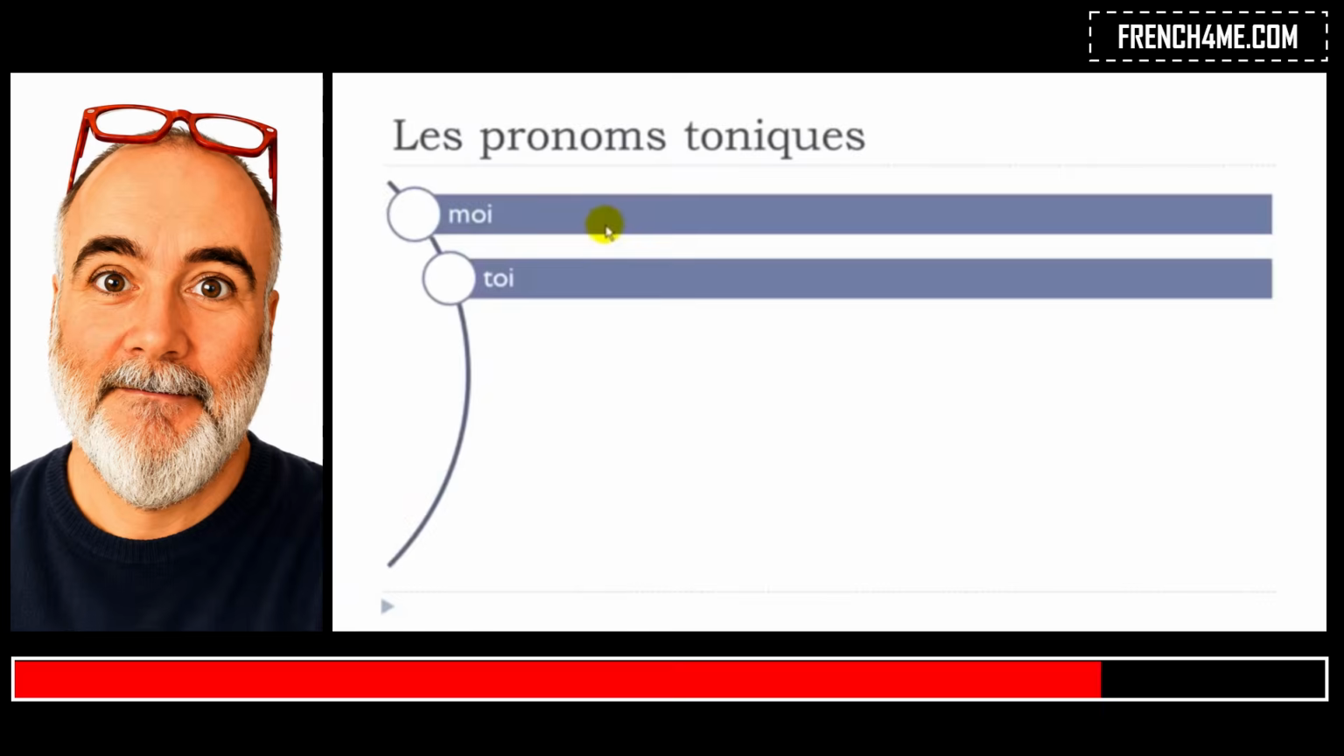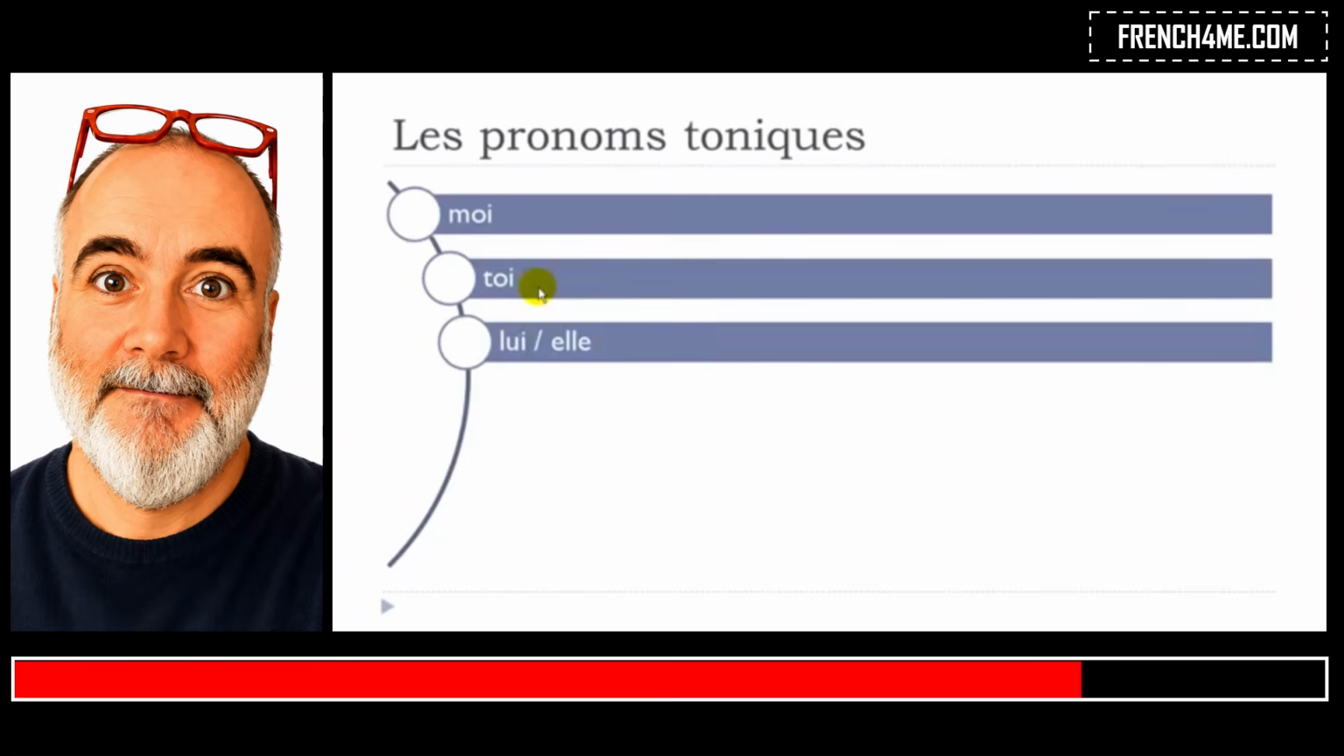And then you get toi, toi. For the masculine form, we've got lui, lui. And for the feminine form, we've got elle, elle. So you can notice that for the masculine, it does change because the pronom personnel is il, and in that case, the pronom tonique is lui. But for the feminine form, it's the same, so it's elle.